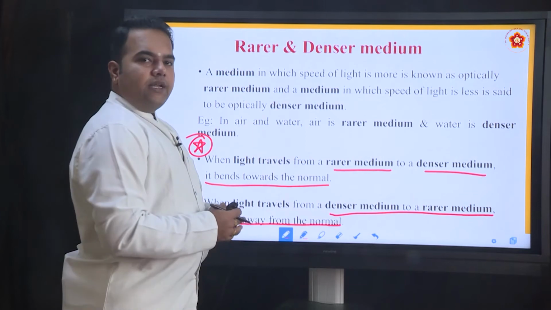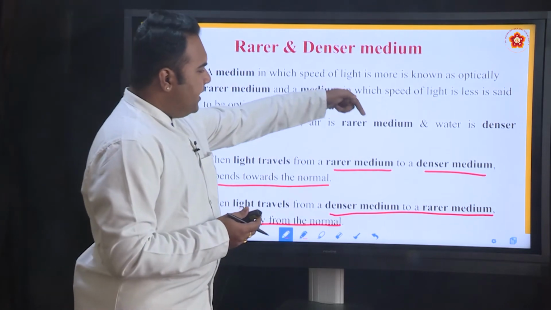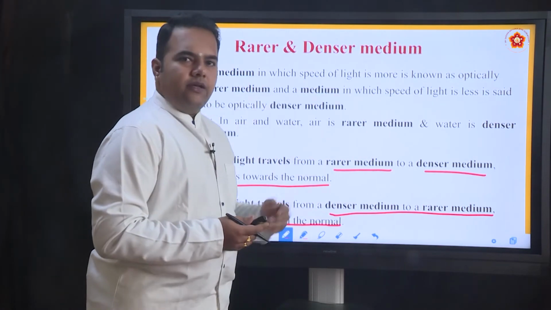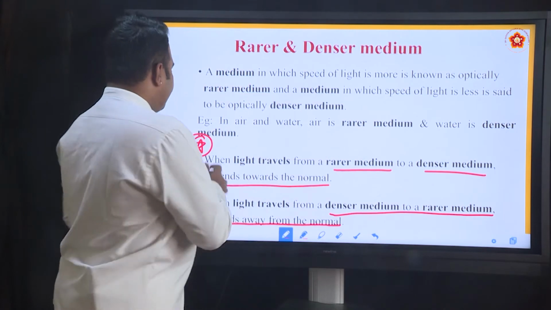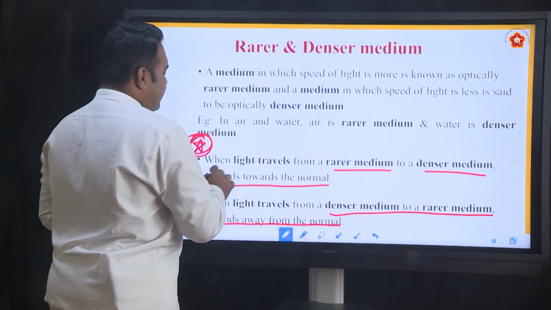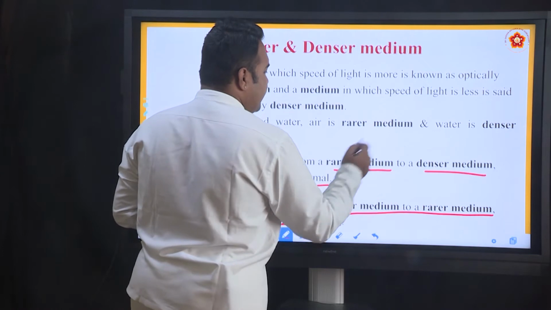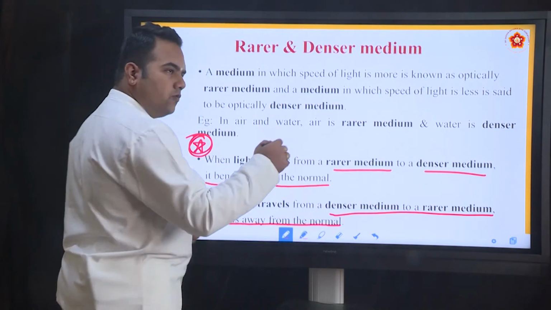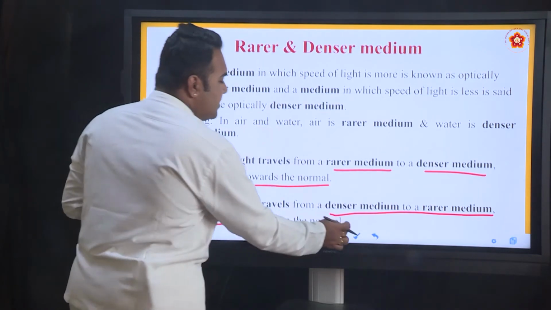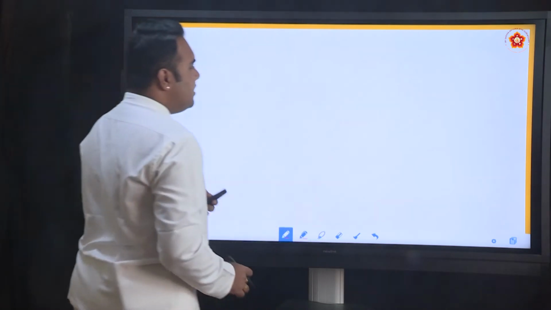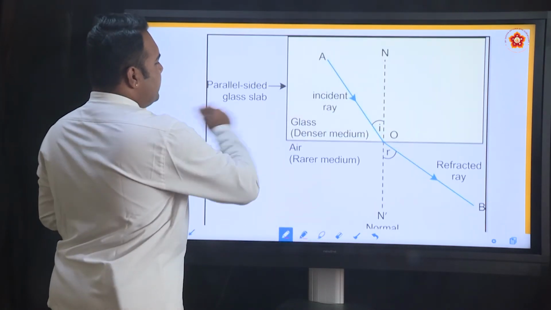So, when refraction happens, how do we know whether the light ray should bend this way or the other way? This is the property you should remember: whenever a light ray travels from rarer to denser, it always bends towards the normal, and from denser to rarer it bends away from the normal. Let us see how. Now, look at this.